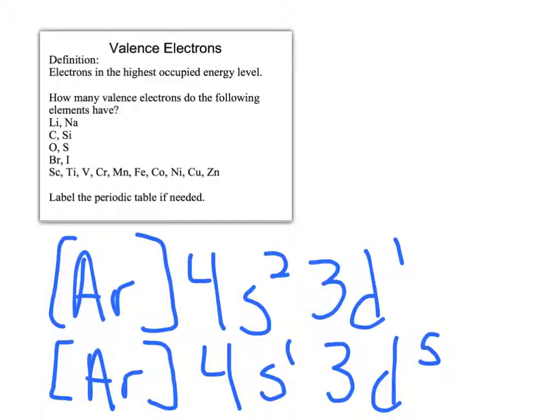And we can label our periodic table as we need to. So just as a recap, valence electrons: group 1 has 1 valence electron, group 2 has 2 valence electrons. In the d block, almost everything has 2 valence electrons besides my chromium and copper exceptions. Group 13 has 3, 14 has 4, 15 has 5, 16 has 6, 17 has 7, and 18 has 8 valence electrons, with the exception of helium, which only has 2.